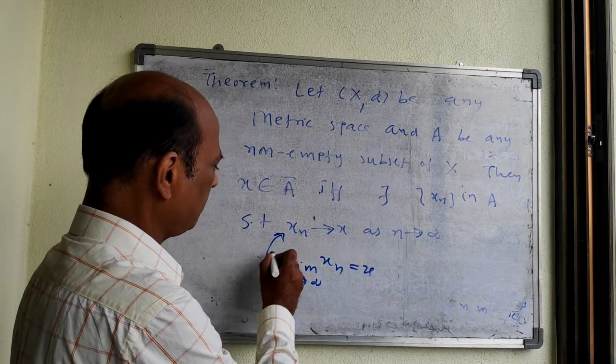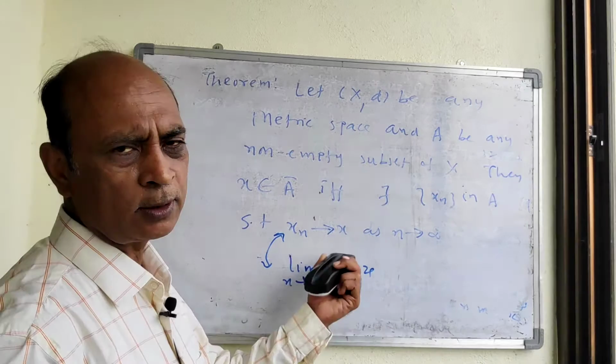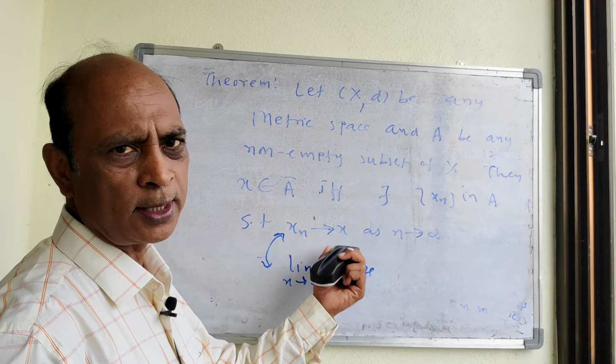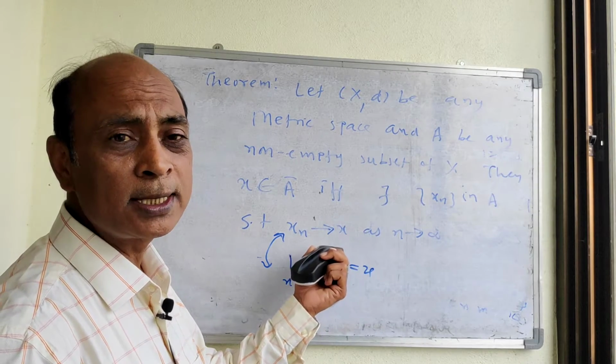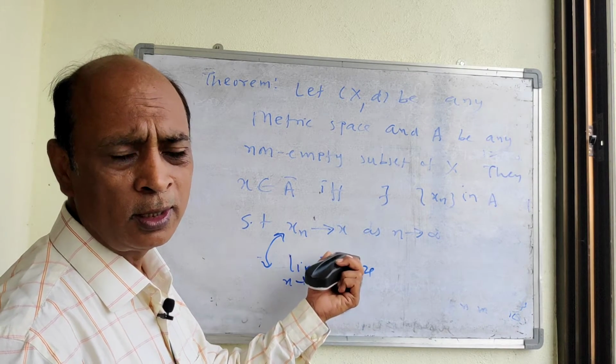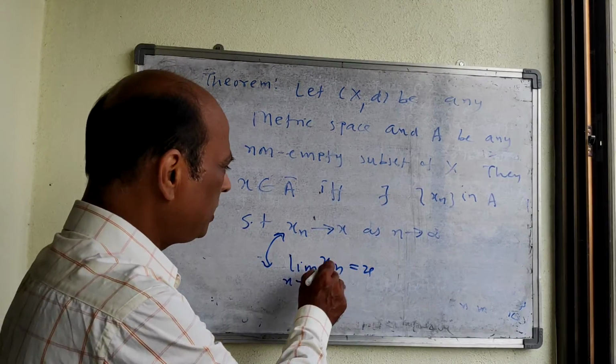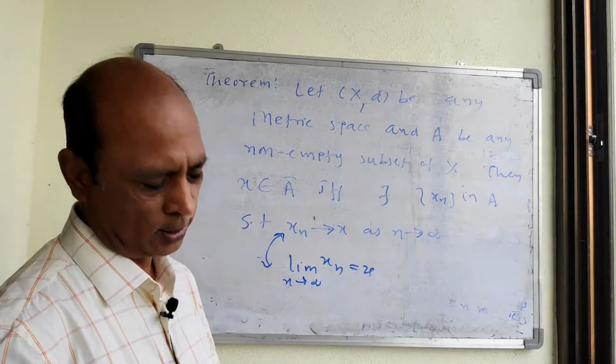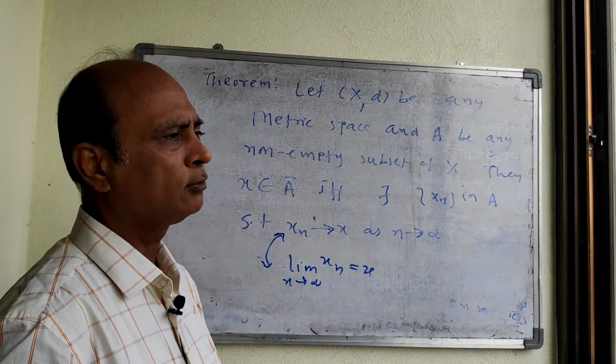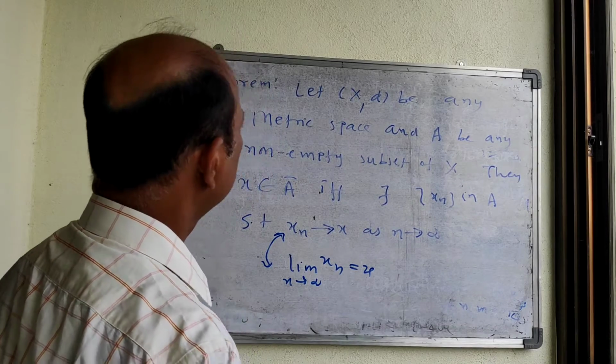Its meaning is the same. When we write x_n converges to x, or we read x_n tends to x, its meaning is the sequence x_n converges to x. Or in other words we can write limit of x_n as n tends to infinity is equal to x. So these things we must know. So let us prove this.